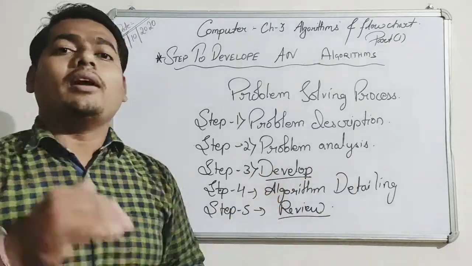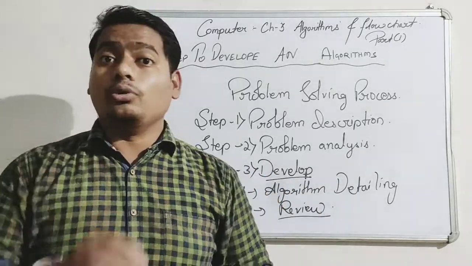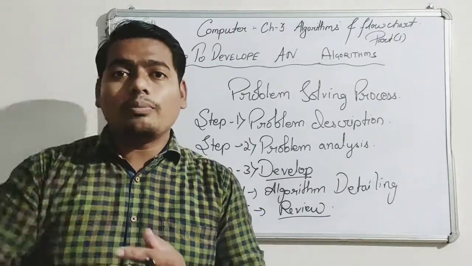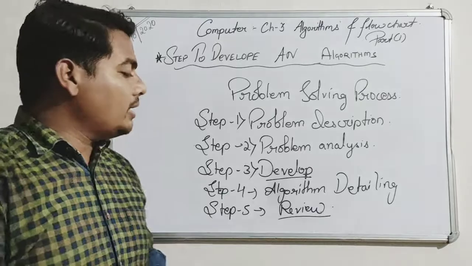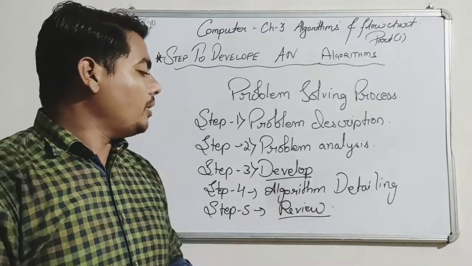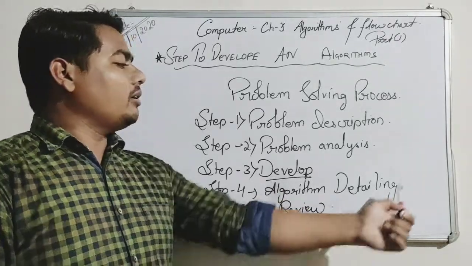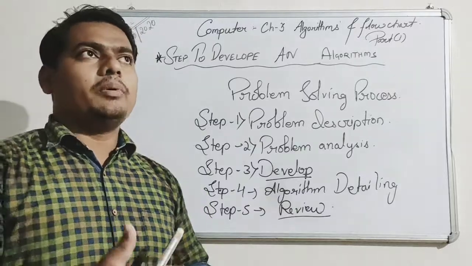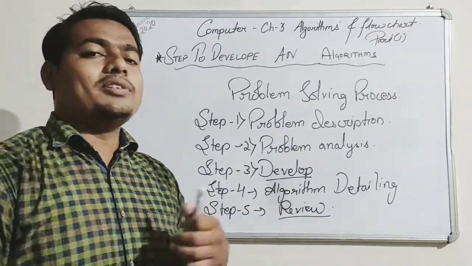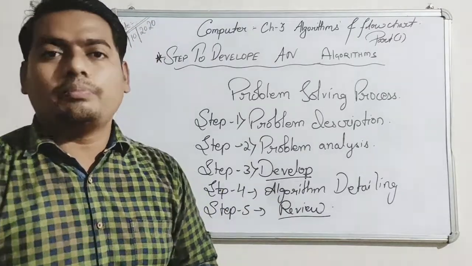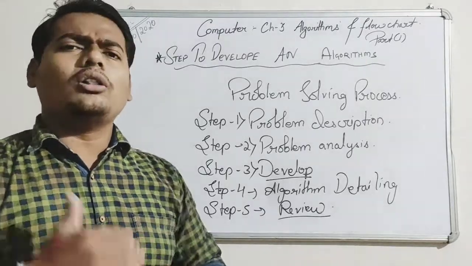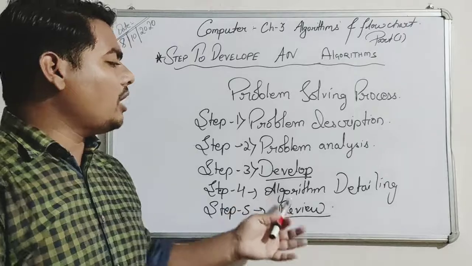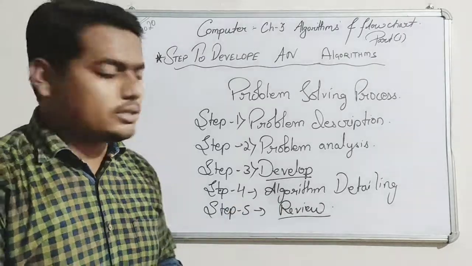Then develop a high level algorithm. Don't prepare the tea now. You develop a high level algorithm, only the steps of how to prepare a tea. After that, algorithm detailing. Means after preparing, what should I do, how I will serve it, how I speak to the person, how I give it to him, 3 cups or 2 cups at a time. All these things you have to decide. You have to decide how I will serve the guest.